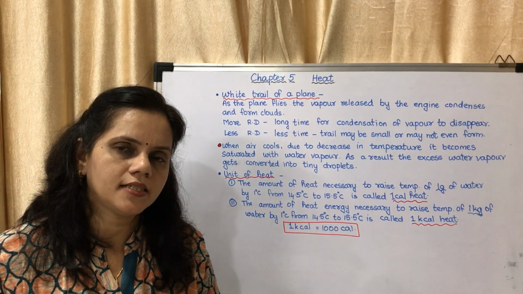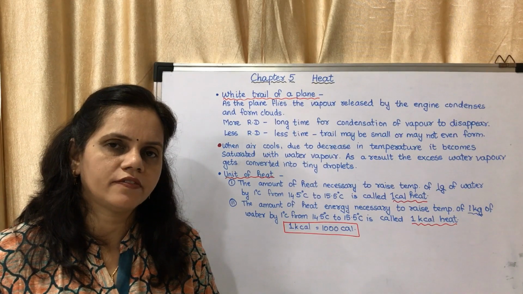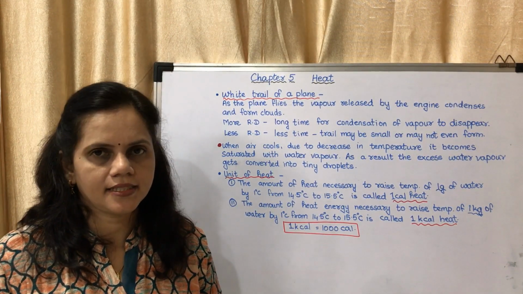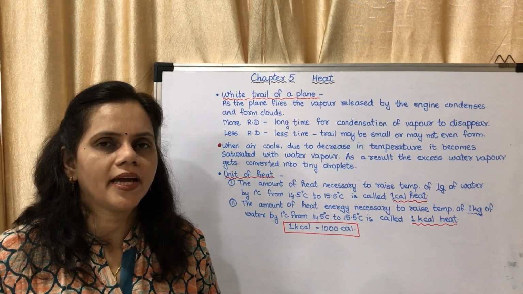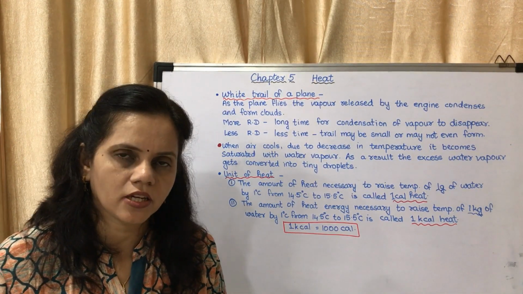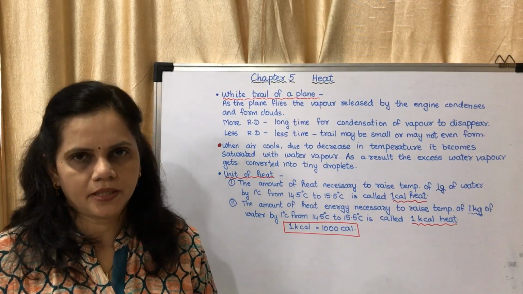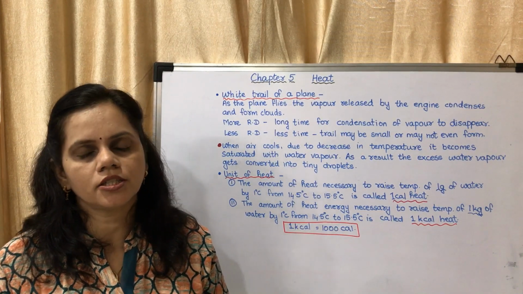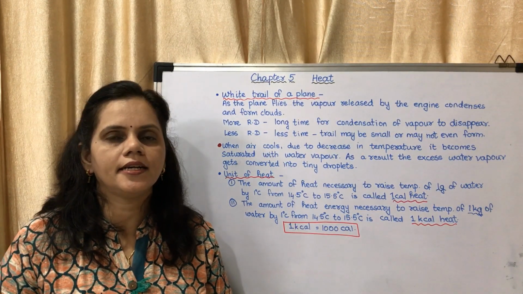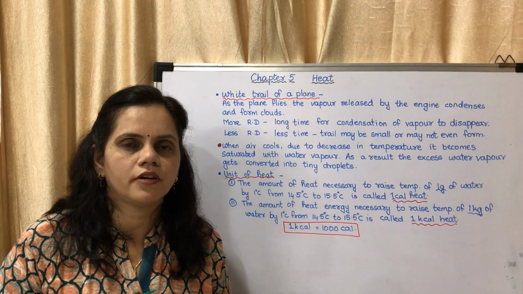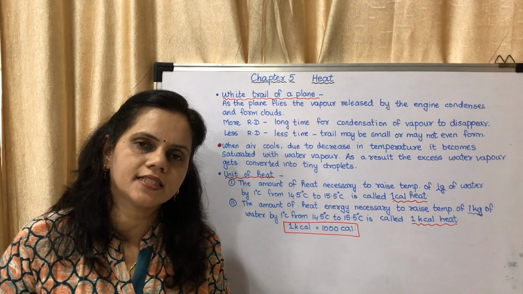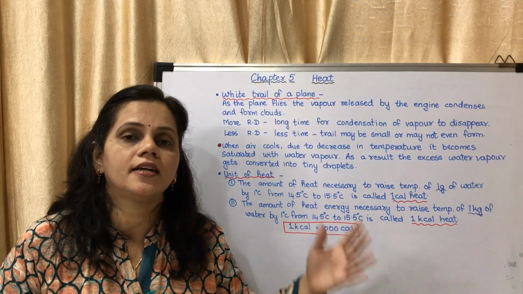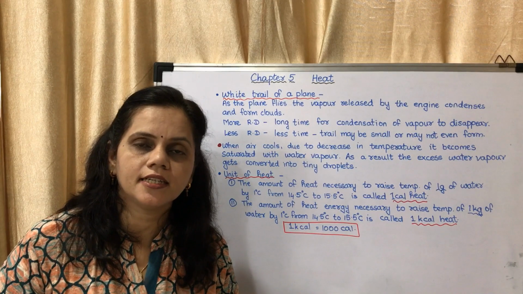Now the question will arise in your mind, why 14.5 to 15.5? It is a standardized temperature because the values might differ at different places on the surface of the earth at other temperatures. For example, when scientists are doing research or experiments here in India, consider they are taking the temperature from 20 to 21 degrees Celsius, and in other countries, consider America, they are taking 37 to 38 degrees Celsius.